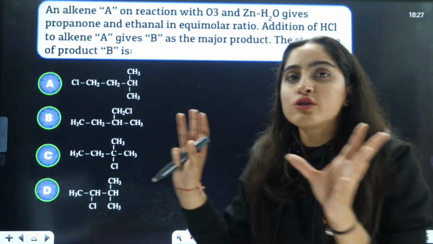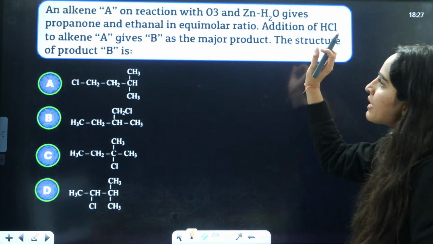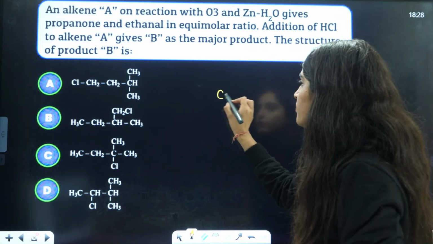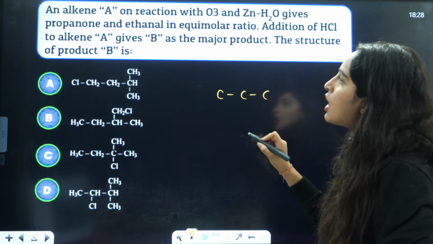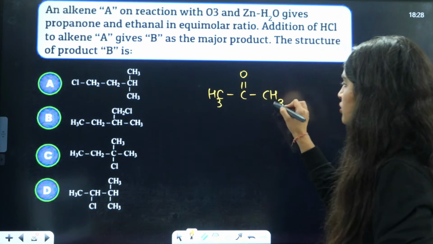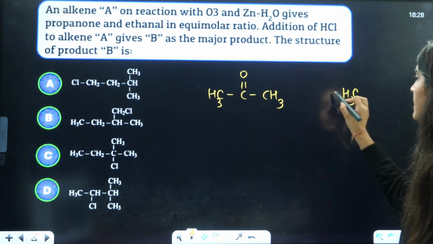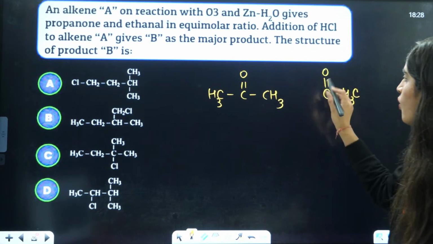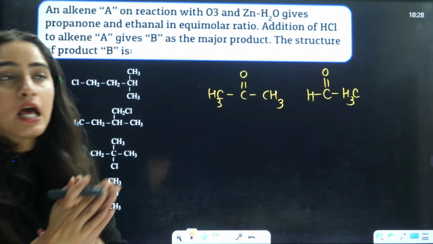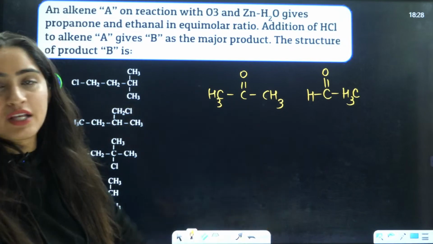Firstly, let us draw these two structures. What is it? Propanone and ethanal. I'm going to draw propanone here. Propanone means 1, 2, 3, with the double bond over here, and this is CH3 and this is CH3. The other is ethanal: CH3, C double bond O and H. Now I have to tell which alkene will give these two things.